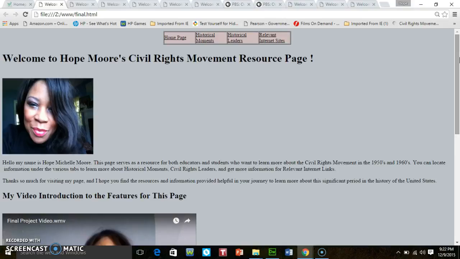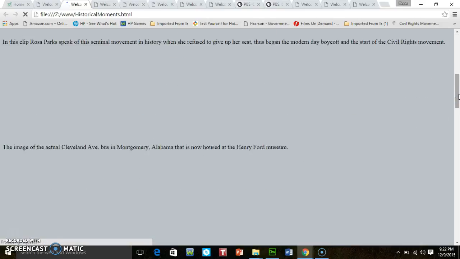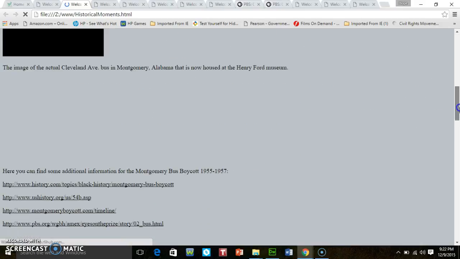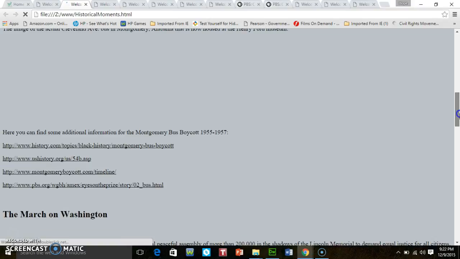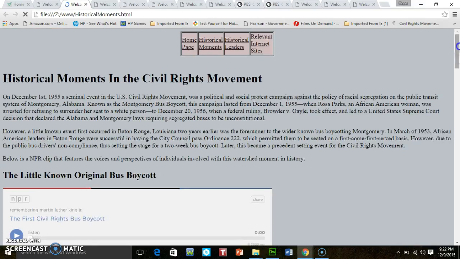And so I think right now my page is about, I'd say, 90% complete. I really need to go back and maybe think about changing the links on a page like the historical moments page, instead of having them outlined in black, maybe changing them to a brighter color, like maybe a bright red, so they stand out for the visitor when they visit the page, and so those become apparent as links.